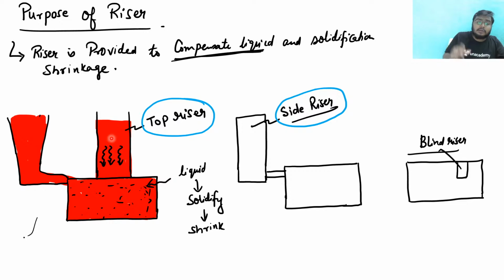Because it solidifies a little later. So we can say that the total solidification time for the riser should be greater than the total solidification time for the casting. Clear?